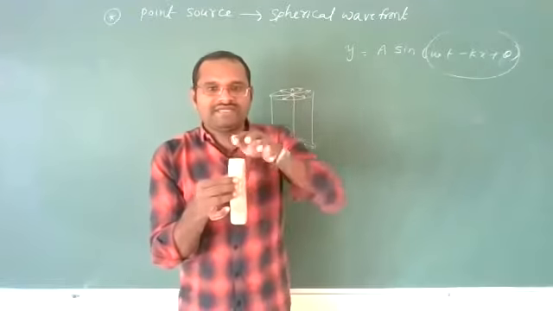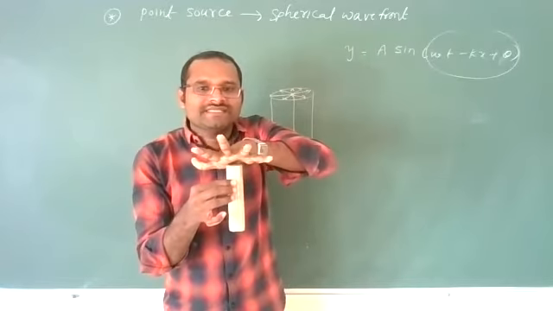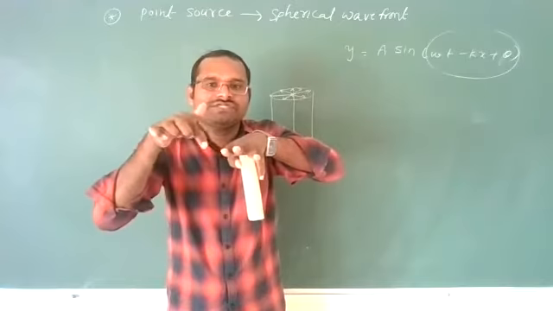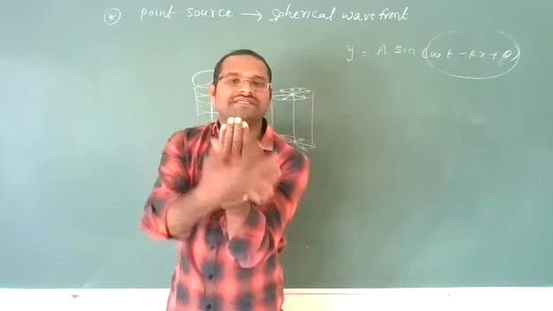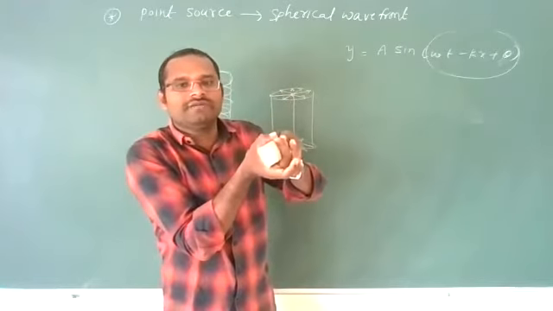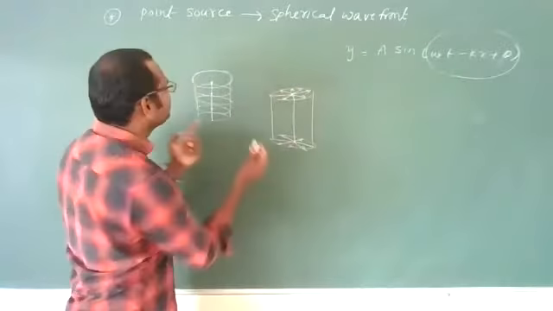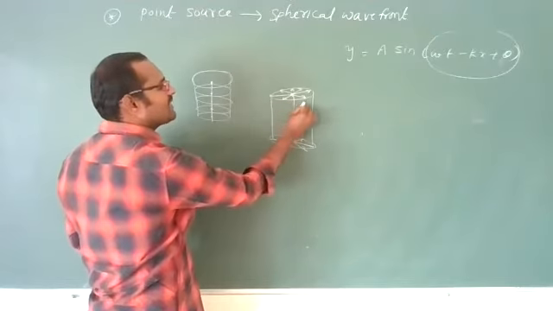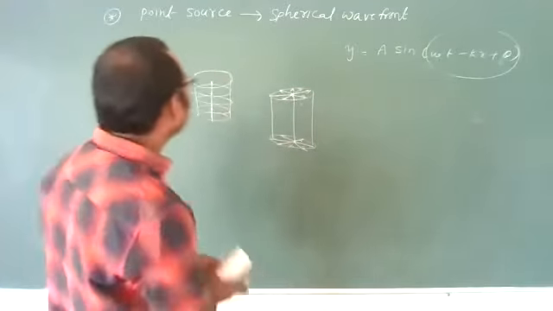Now this line will spread the intensity in all directions, like this. So now the phases should be the same, meaning these distances should be the same. So it should be a sphere like this, with a total arc like this. Okay, surrounding the point, a spherical surface should be there. Then only will all the particles on the spherical surface have the same phase. Here also, here also, here also, here also. Three-dimensionally you imagine.